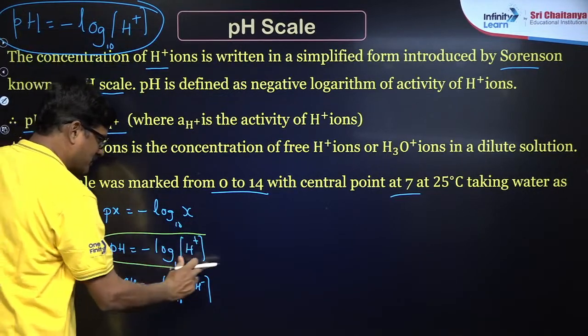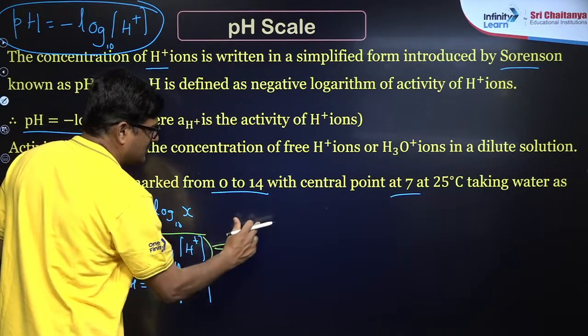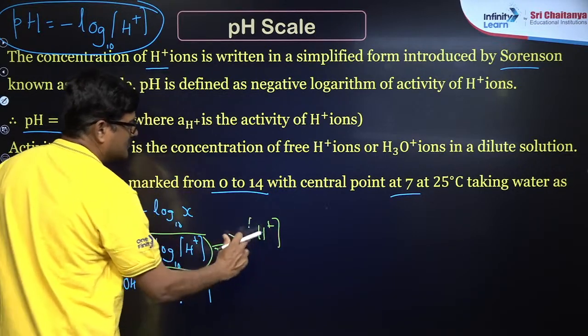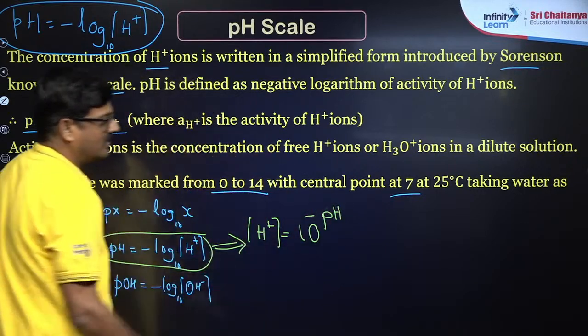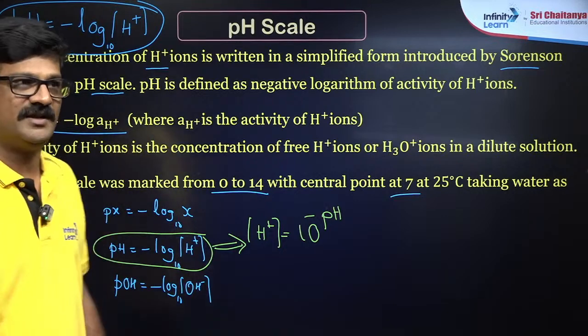ये एक्सप्रेशन की वजह से H plus ion concentration कैसे लिख सकते हैं, is equal to 10 to the power of minus pH. ठीक है.